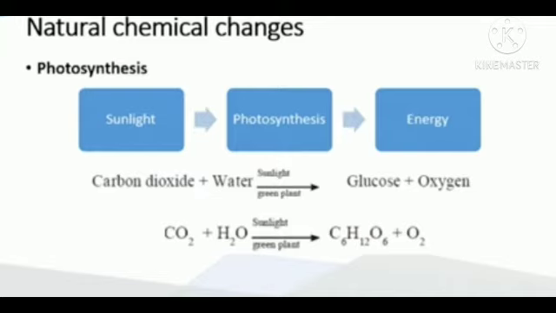Now the chemical equation of photosynthesis is CO2 plus H2O. When these two react with each other in the presence of sunlight, it gives C6H12O6, that is glucose, plus oxygen.